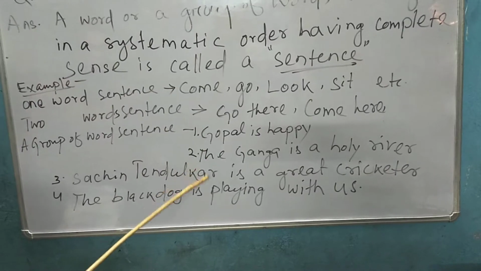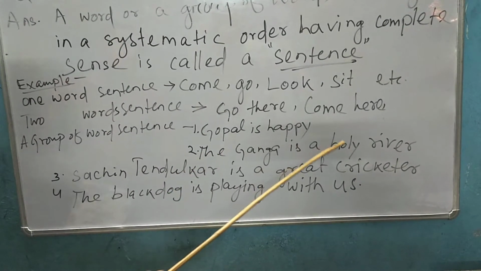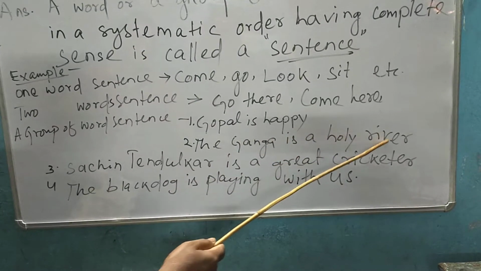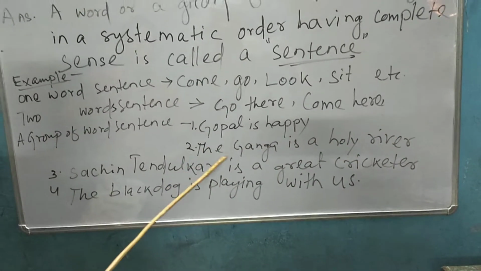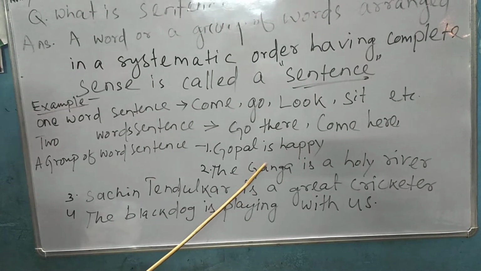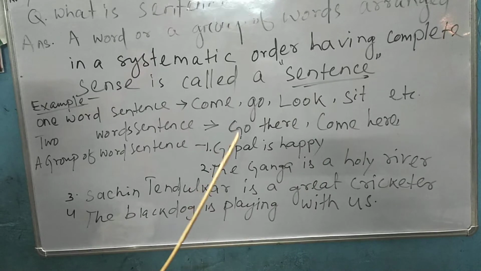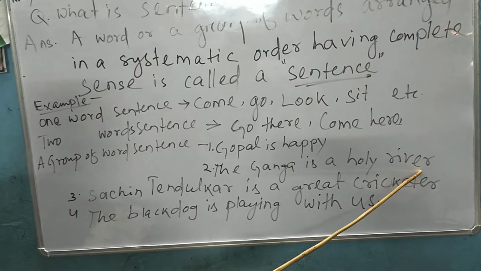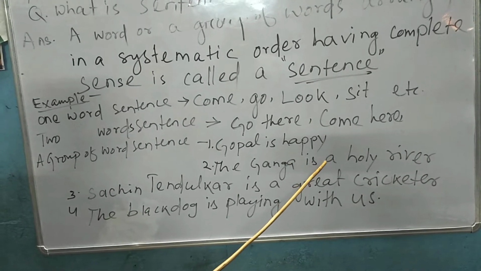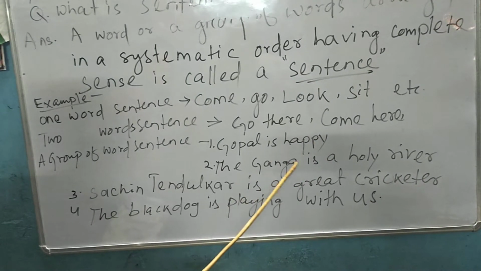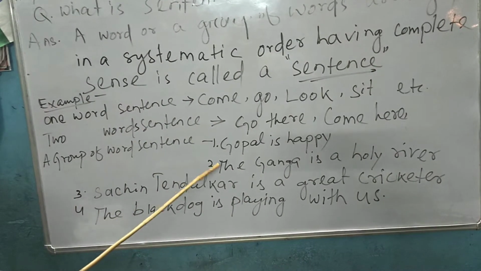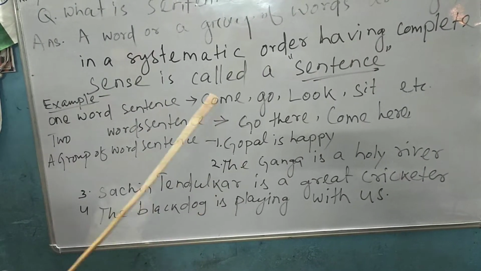Next, for example, Ganga is a holy river. There are 1, 2, 3, 4, 5, 6 words assembled in this sentence. So it is also a group of words. This sentence is also meaningful. So we are understanding it. It is also a group of words and it is also a sentence.